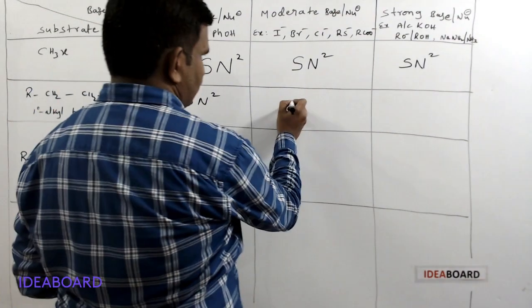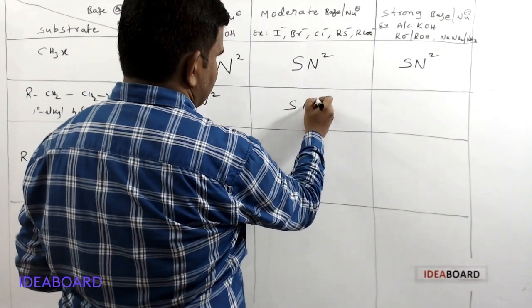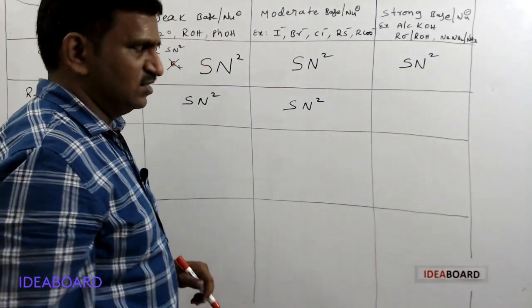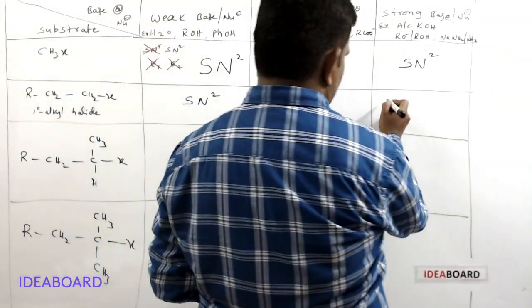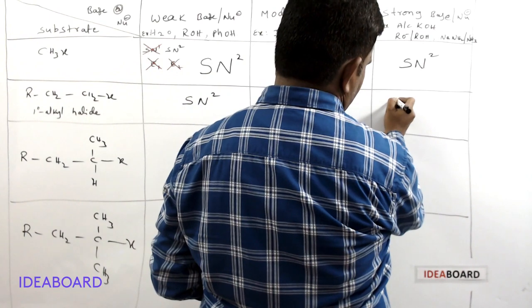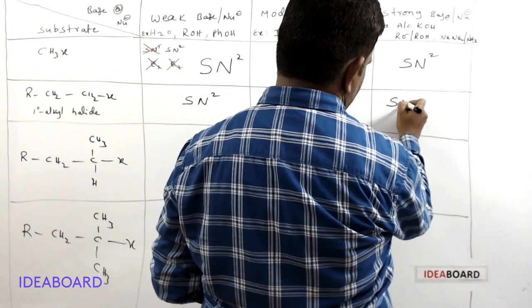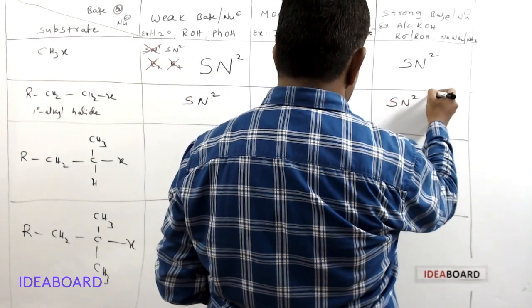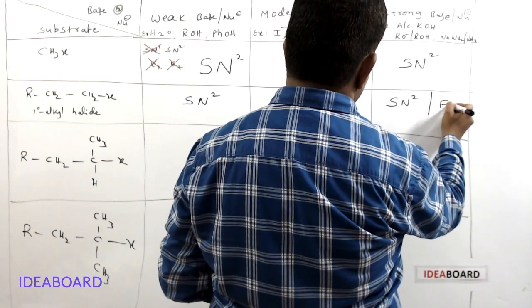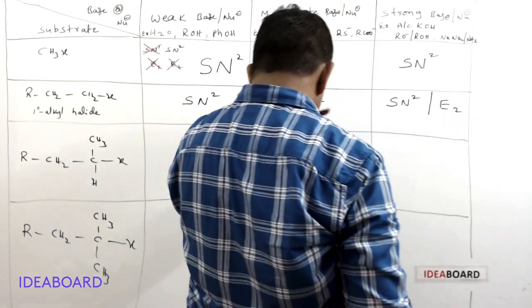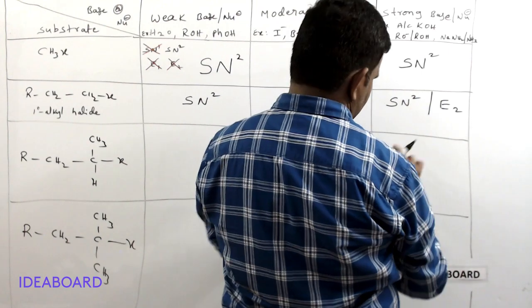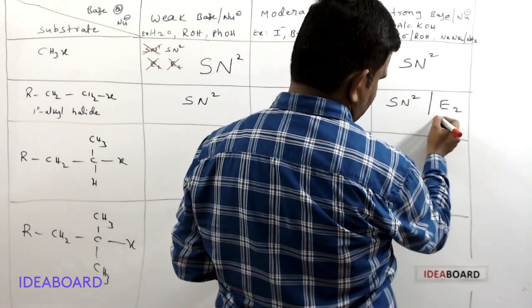Even with a moderate base or nucleophile, again they undergo SN2 reaction. With a strong base or strong nucleophile also, they mainly undergo SN2 reaction, and very rarely they show E2 reaction.